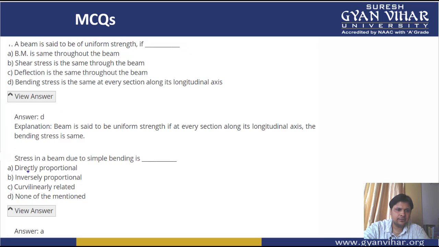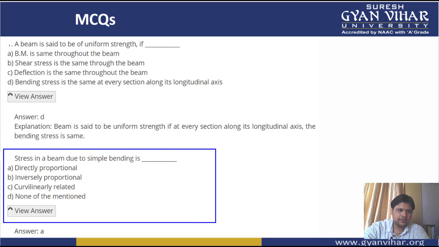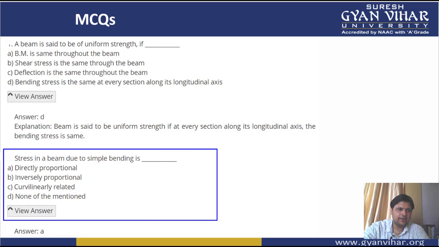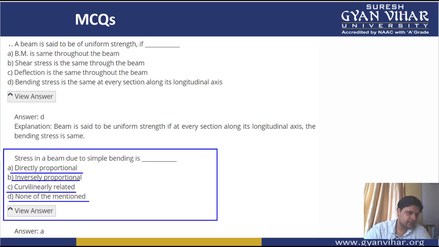Option A is directly proportional, or inversely proportional, or curvilinearly related, or none of the mentioned. So we have studied in today's lecture that stress in a beam due to simple bending is directly proportional. All right, so here option A is the correct option.